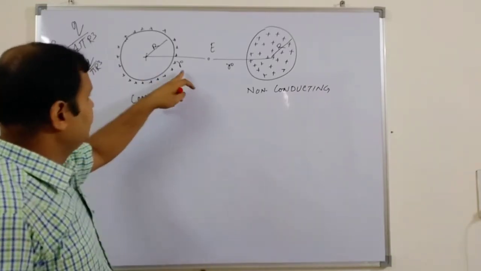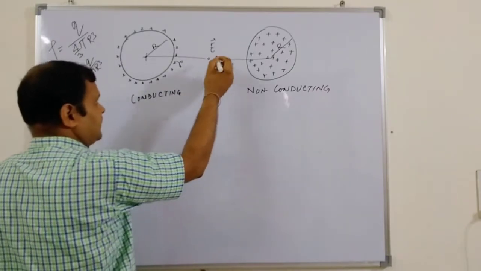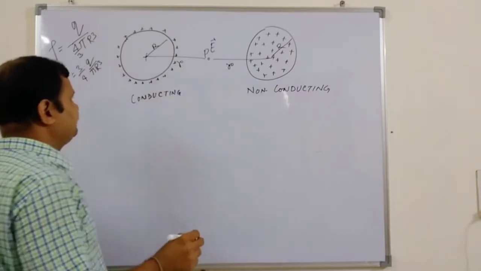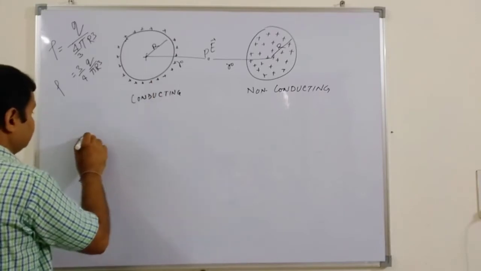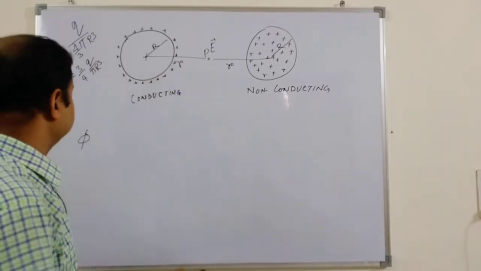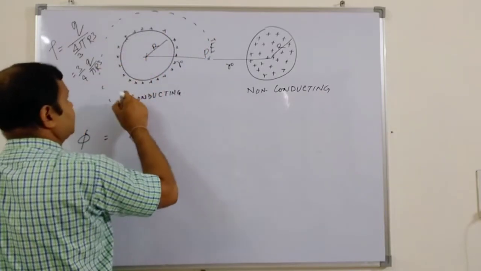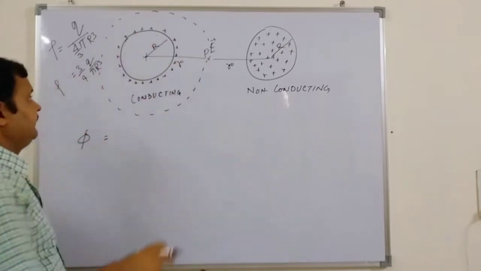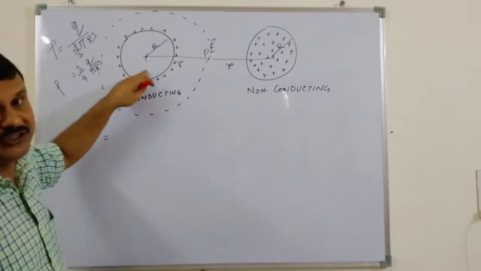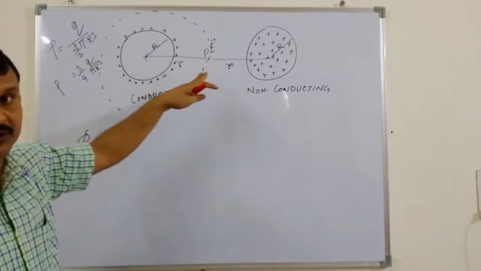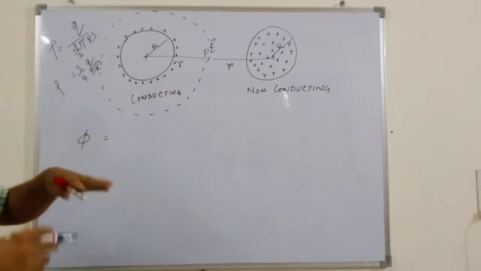Now suppose you want to measure the electrical field at a particular point P at distance r from the center. Because the total volume is charged, we cannot treat it as a point charge, so we cannot apply the point charge formula directly. In that case, we use the Gaussian surface concept.